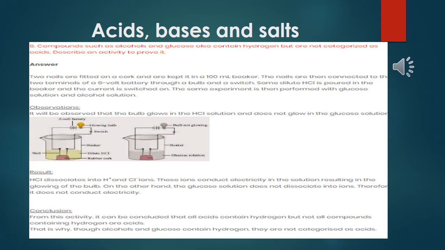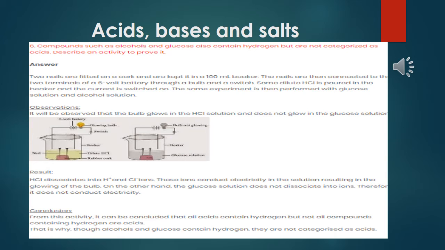Here is another question I am going to discuss. Compounds such as alcohol and glucose also contain hydrogen but are not categorized as acid. Describe an activity to prove it. So students, try to get the question. I gave you the definition of acid: when acid dissolves in water, it forms hydrogen ion. It means it is mandatory that if you dissolve an acid in water, then hydrogen ion will form.